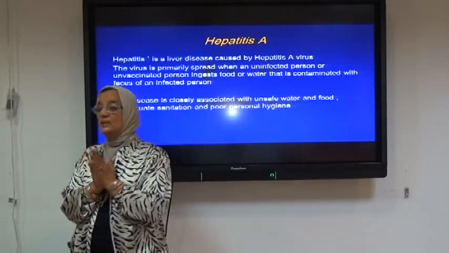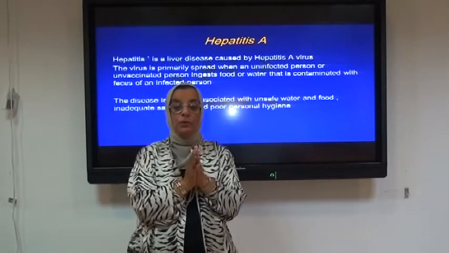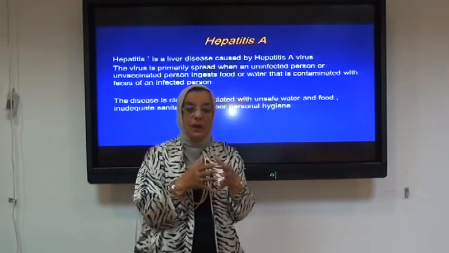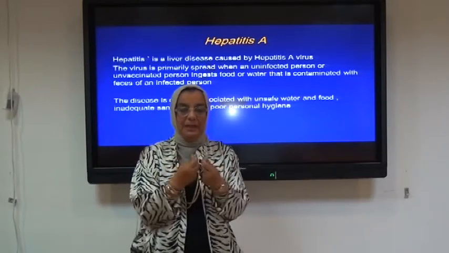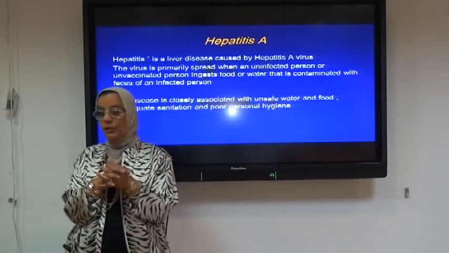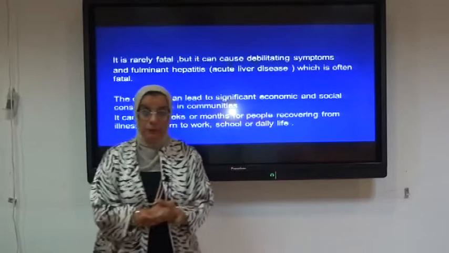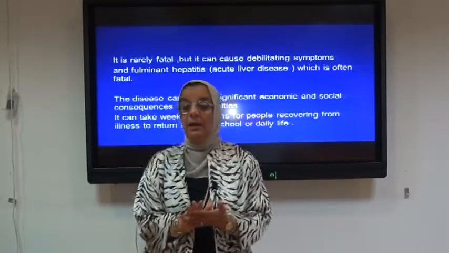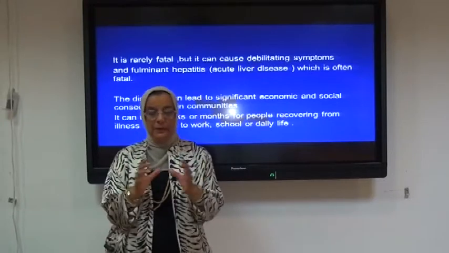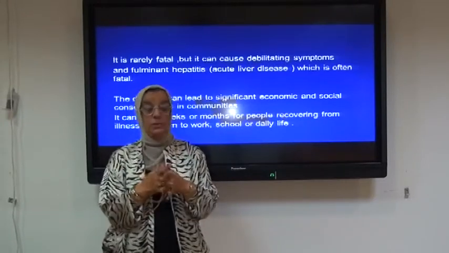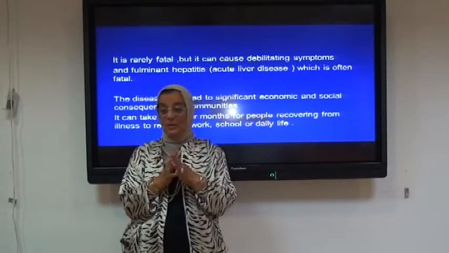The disease is closely associated with unsafe food, inadequate sanitation, and poor personal hygiene. That is why it is always spread in overcrowded areas and in areas which lack personal hygiene or hygienic manners. Fortunately, it is rarely fatal. It does not develop any chronicity, and it is self-limiting, and also it produces, as you're going to see later, a lifelong immunity, because it is just one serotype.